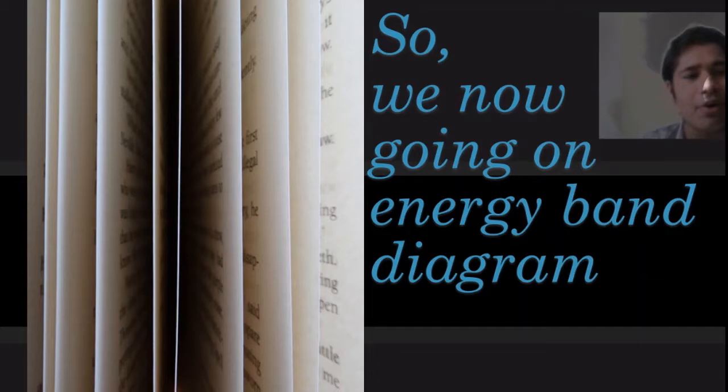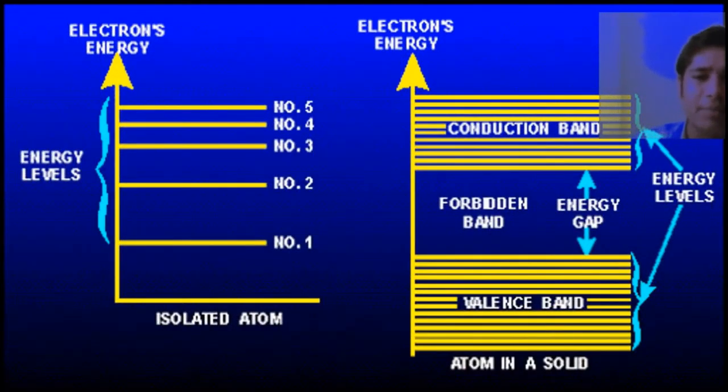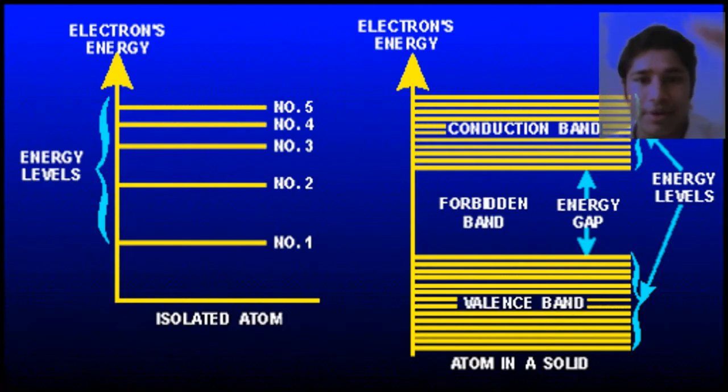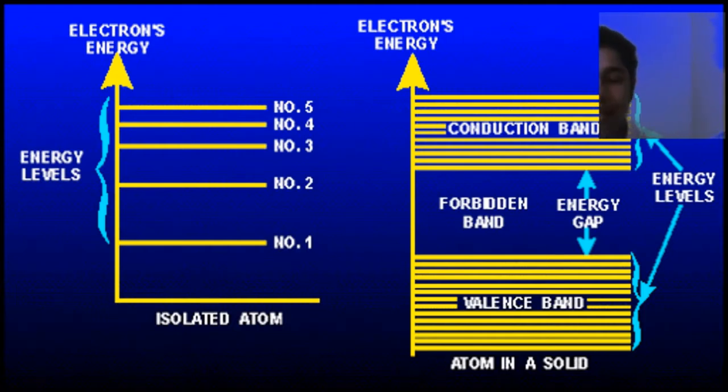So we now go to what we originally wanted, that is the energy band diagram. As you can see, in an isolated atom, by Bohr's theory we have certain energy levels, and we have defined that in number 1 shell this is the energy level, number 2 shell this is the energy level.